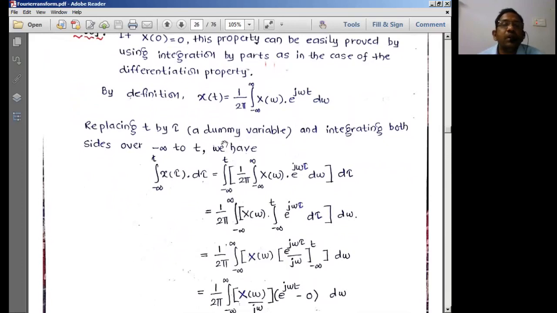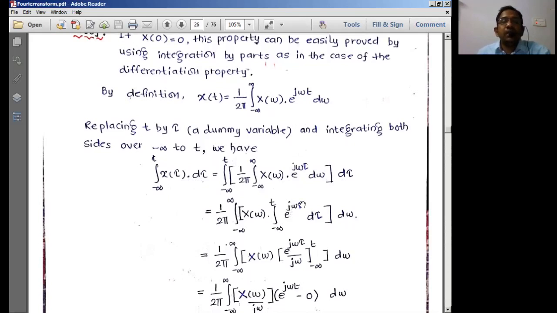So we apply integration from minus infinity to t on all this particular factor, and here I'm replacing t with the dummy variable tau, and integrating with respect to the dummy variable tau. So d tau here.